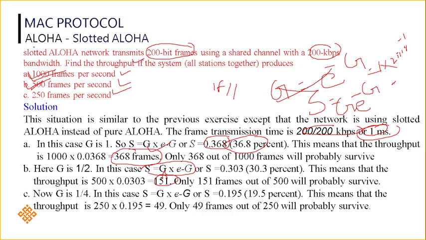Similarly, for 250 frames, 250 by 1000 is 1 by 4, which is 0.25. Substitute G as 0.25, and you will get 19.5%, which is 49 frames. So out of 250 frames, 49 frames will successfully survive without any collision.